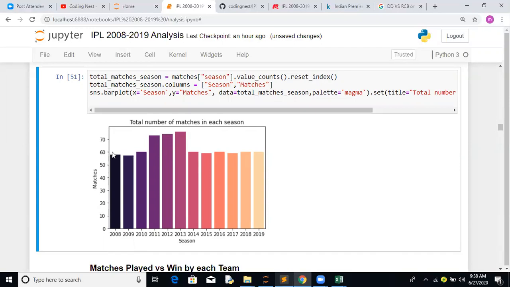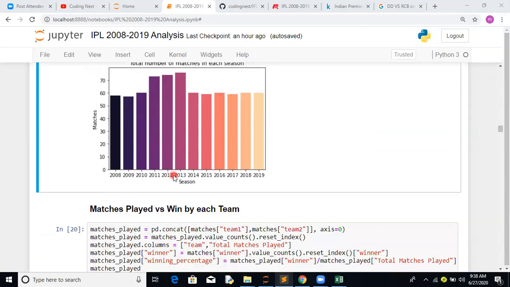In 2010 we again see a spike, maybe one or two extra matches, perhaps a super over or tie matches, so that's why it's there. The rest are pretty stable. This is the year where the new teams got introduced.